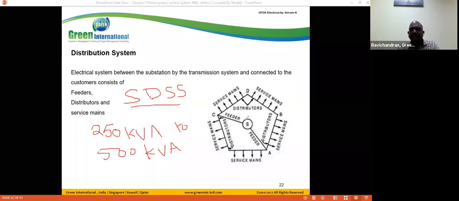This represents the secondary distribution substation. The secondary distribution system is divided into three parts: the feeder, the distributor, and the service mains.